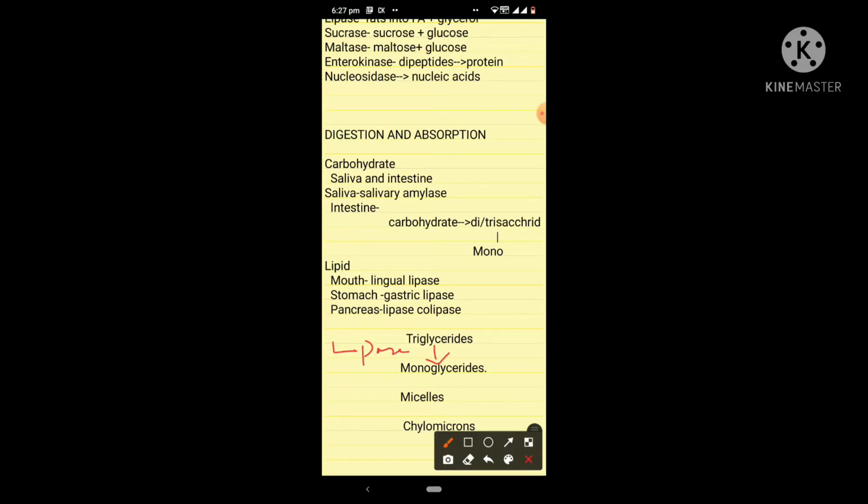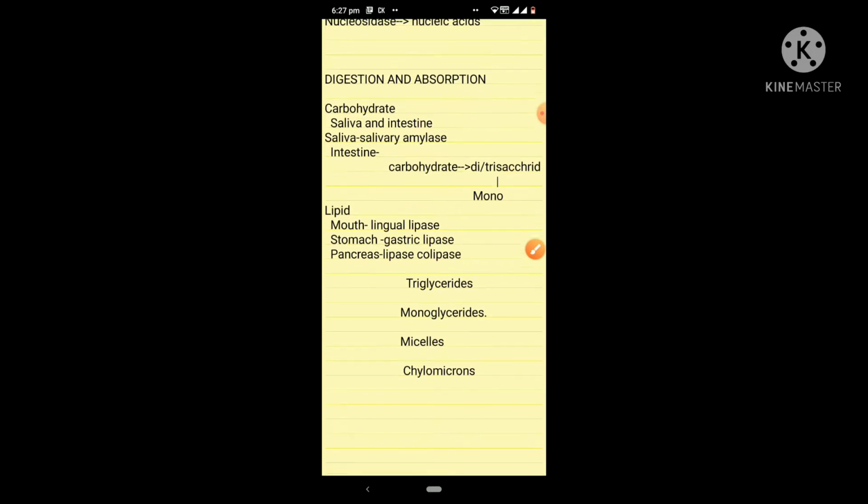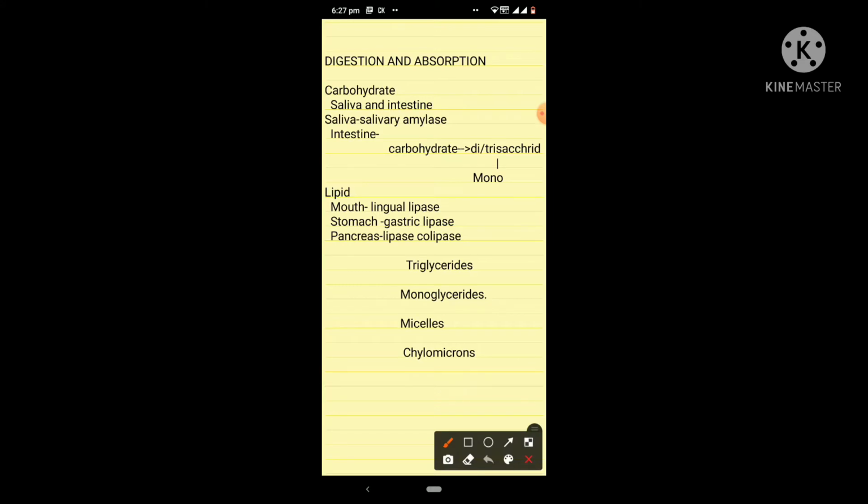Once formed, these monoglycerides along with the cholesterol and the fat soluble vitamins will form the micelles. These micelles will be formed at the lumen of the intestine, and they act as a transporter vehicle, and they contain a huge amount of free fatty acids. The free fatty acids present in the micelles will move into the mucosal cells, and at the mucosal cell level they will form the chylomicrons. So the lipids are absorbed into the blood in the form of chylomicrons.